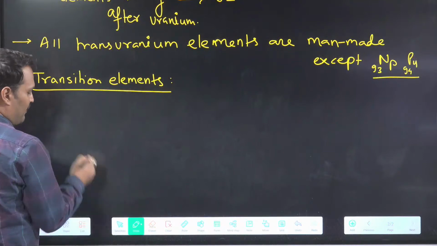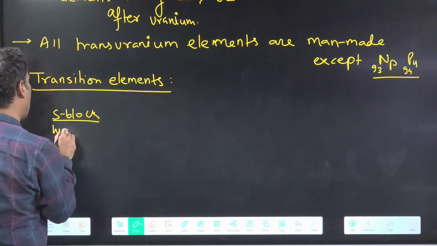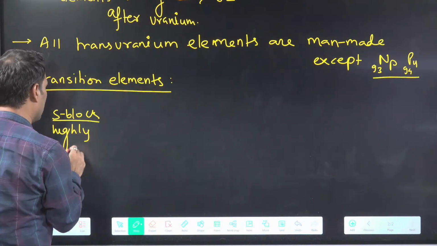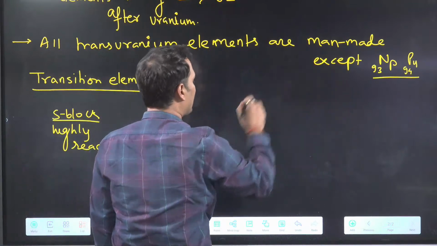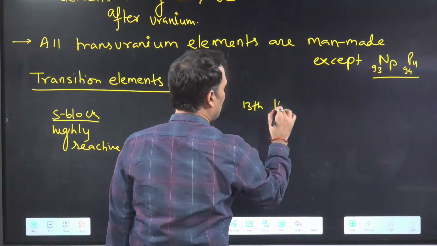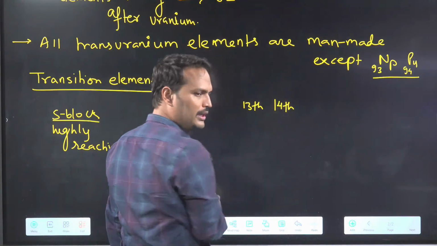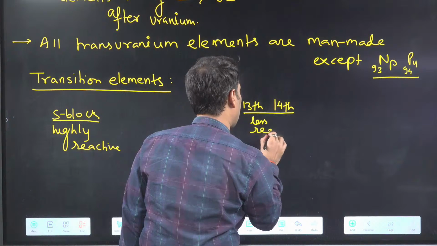So they are saying, one definition is according to English: there is the S block, which is highly reactive. On the right side we have the P block, that is your 13th group and 14th group, which are less reactive.